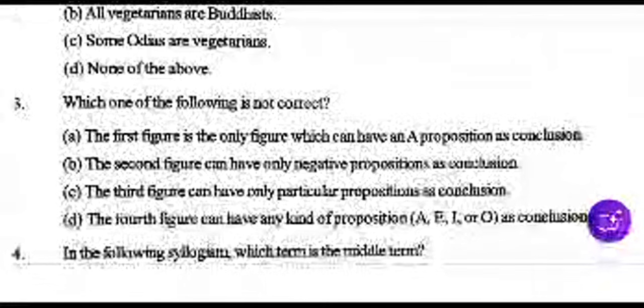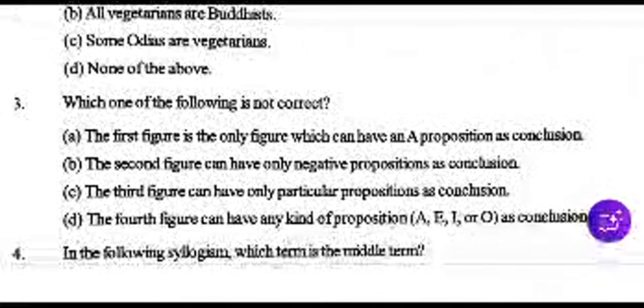Next, which one of the following is not correct? Four statements are there. The first figure is the only figure which can have a proposition as conclusion.